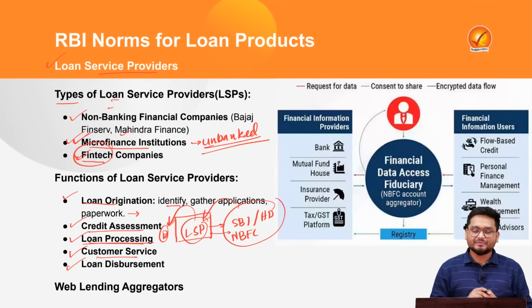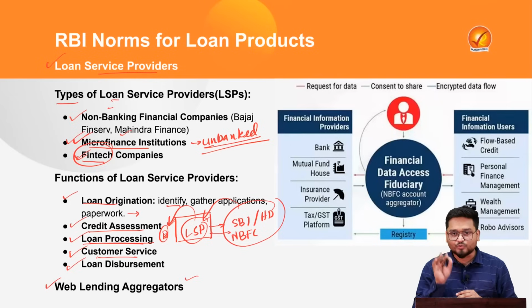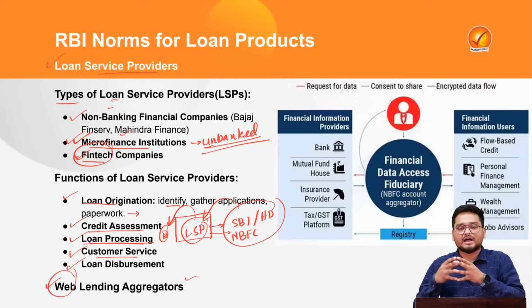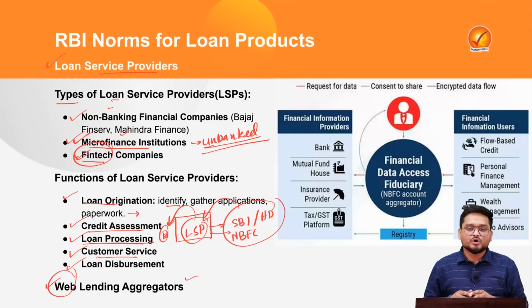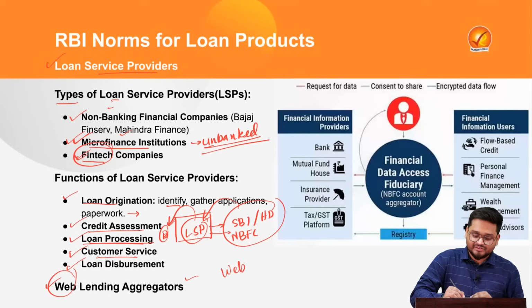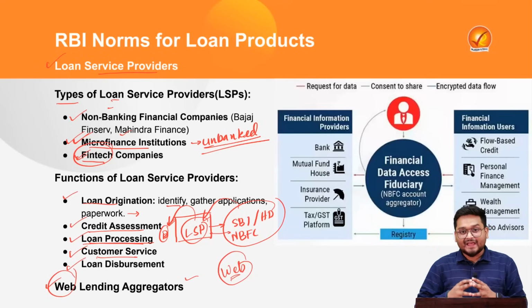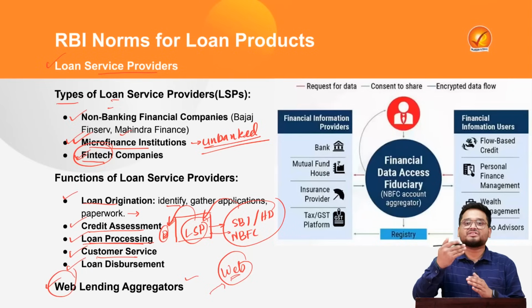Now here we need to look at another term which the RBI has specially focused on. These are known as web lending aggregators. Now these are just loan service providers only, but they are located on a particular website. For example, imagine a particular company or application like Paytm, right, or other applications like PhonePe and so on, who are known as aggregators. That means they have various services under a single app. Now imagine a similar website which carries on the functions of giving these loans, right? And there can be many banks, many NBFCs, many LSPs themselves who can list on this website.